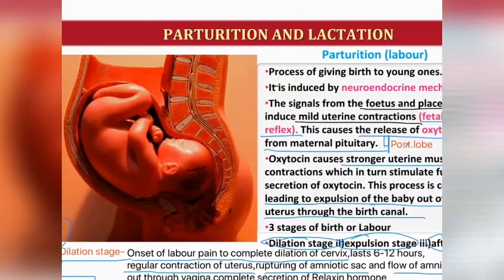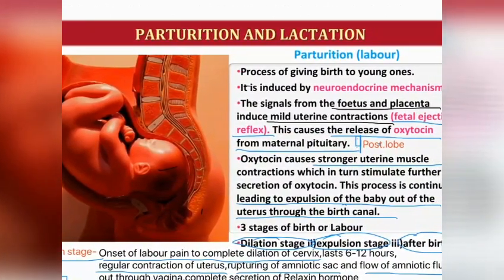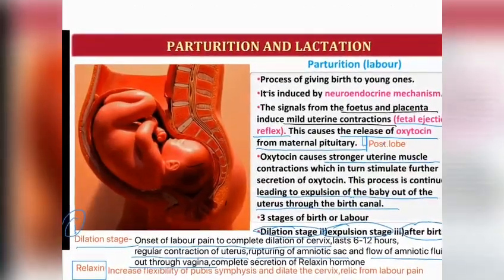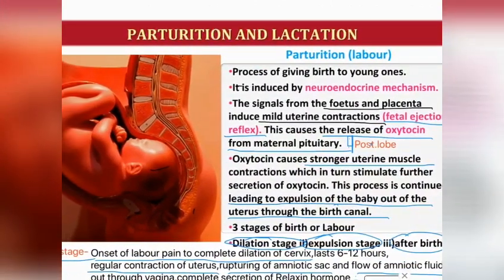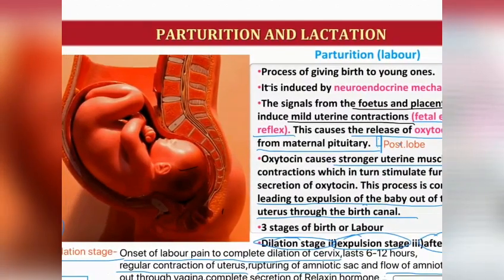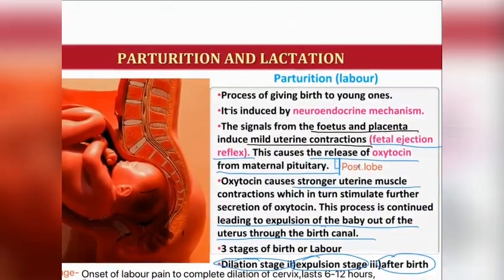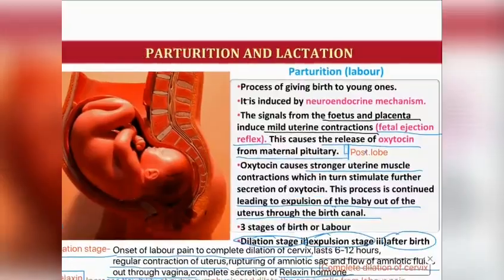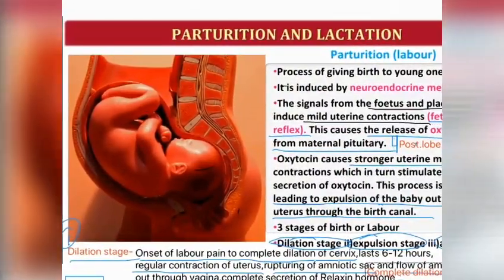That amniotic fluid will start coming out of the vagina, and this causes complete dilation of the cervix, and there will be secretion of relaxin hormone. This hormone causes complete dilation of cervix. Now when the cervix is completely dilated, then the baby will be ready to come out and to expel out of the birth canal, out of the uterus.